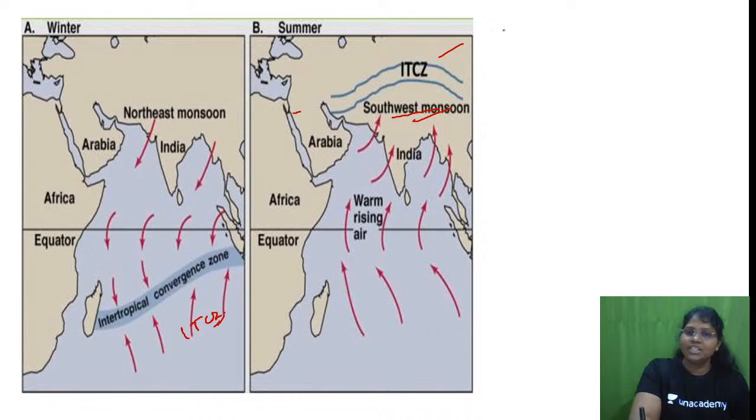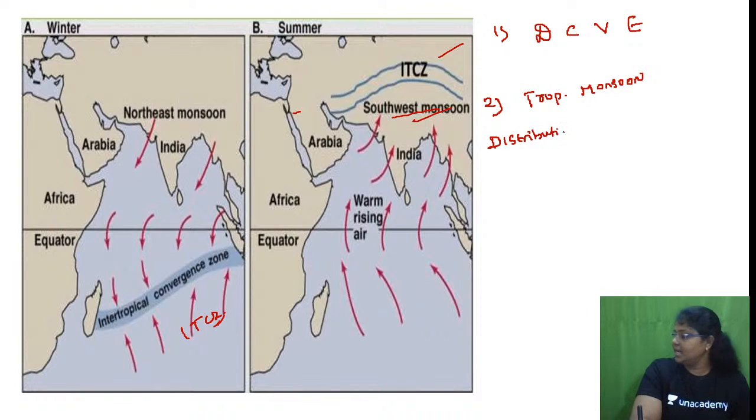First question, expand DCVE. Second, with respect to tropical monsoon distribution: what is the latitudinal extent of tropical monsoon alone, and which are the places which come under tropical monsoon?